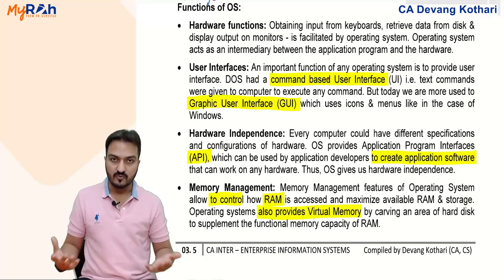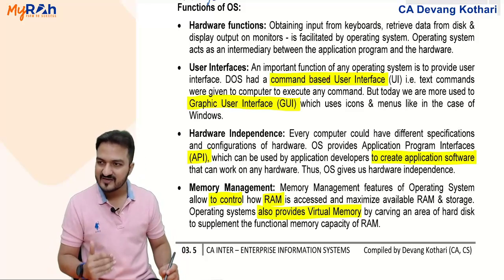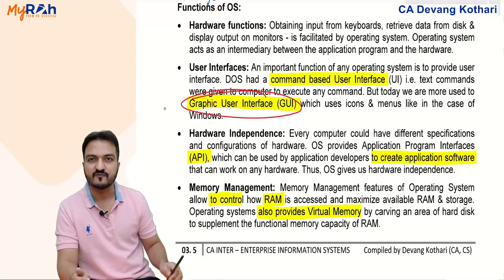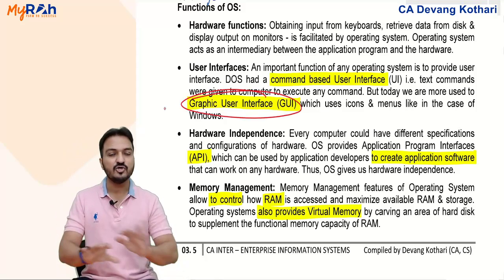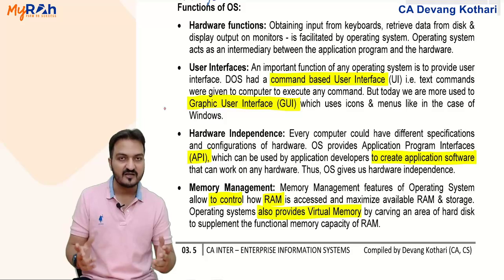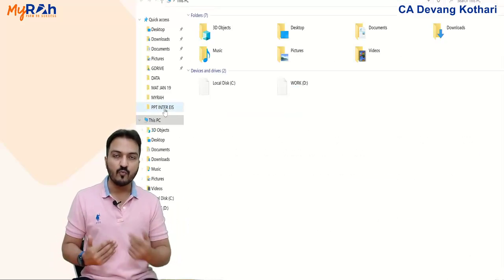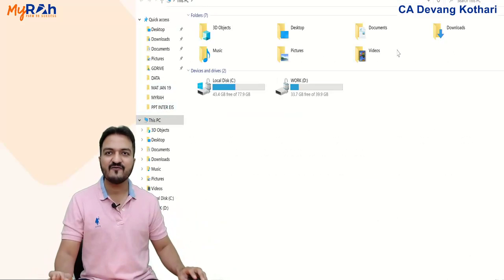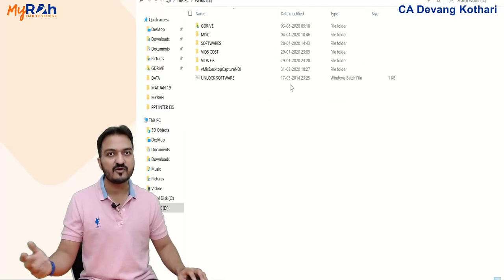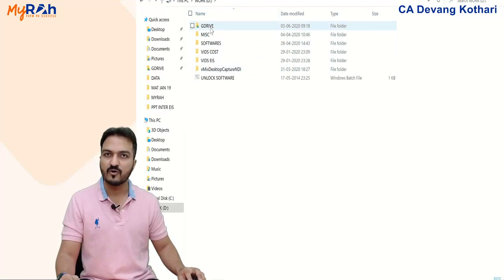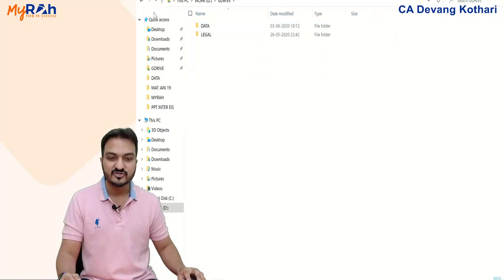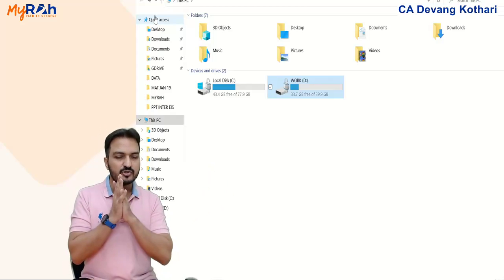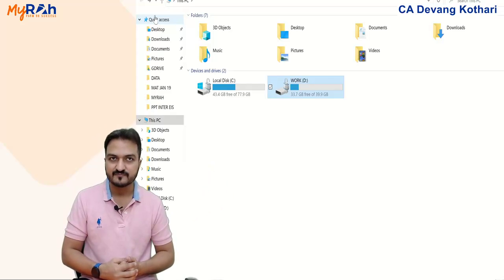Nowadays the computers are more advanced. The user interface that we have is not command based user interface, rather it is graphical user interface. Graphical in the sense that you see graphics on the screen, you see icons on the screen, you see mouse pointer on the screen. So if I want to open any program, all I have to do is run my mouse. I go to the drive, double click on the drive, I go to the folder whichever I want to open, double click on the folder, and so on. So basically this is called as graphical user interface. So to tell you what was command based user interface, let me give you one example.